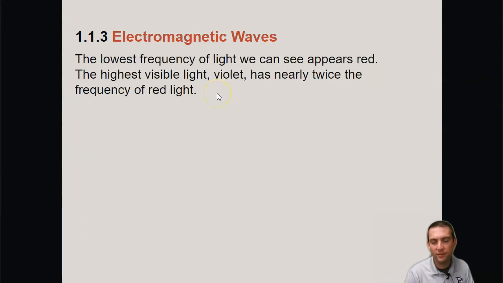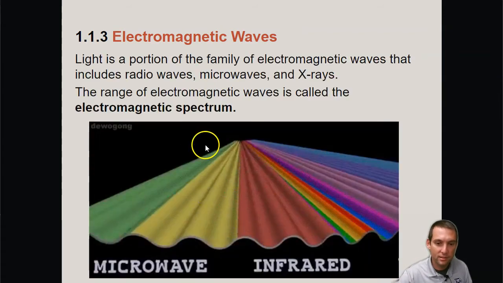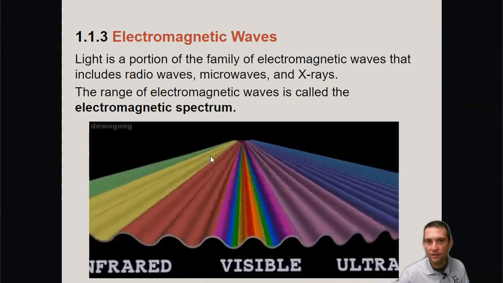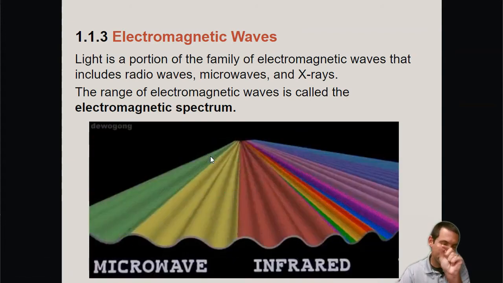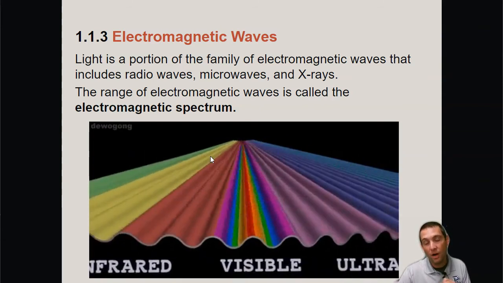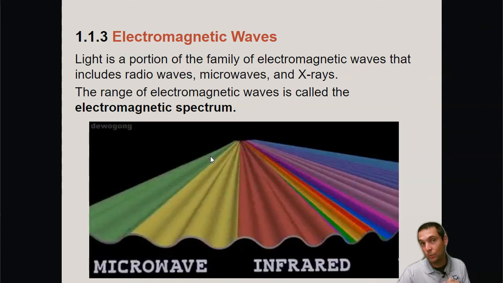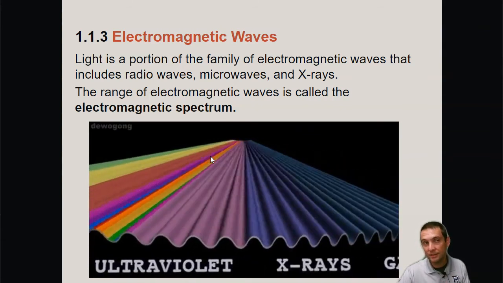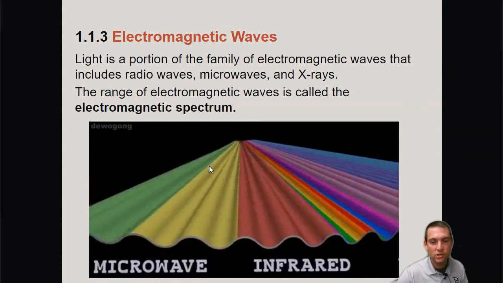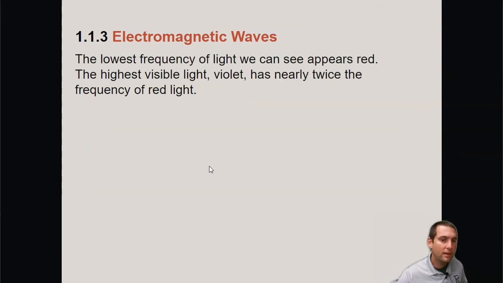The lowest frequency of light we can see appears red. So back to this little animation, you'll see this visible sliver in there. The visible spectrum is just a tiny, tiny piece of the entire electromagnetic spectrum. Our eyes are really terrible tools because we cannot see most of the light that is around us. We can only see this short range. The highest visible light, violet, has nearly twice the frequency of red.